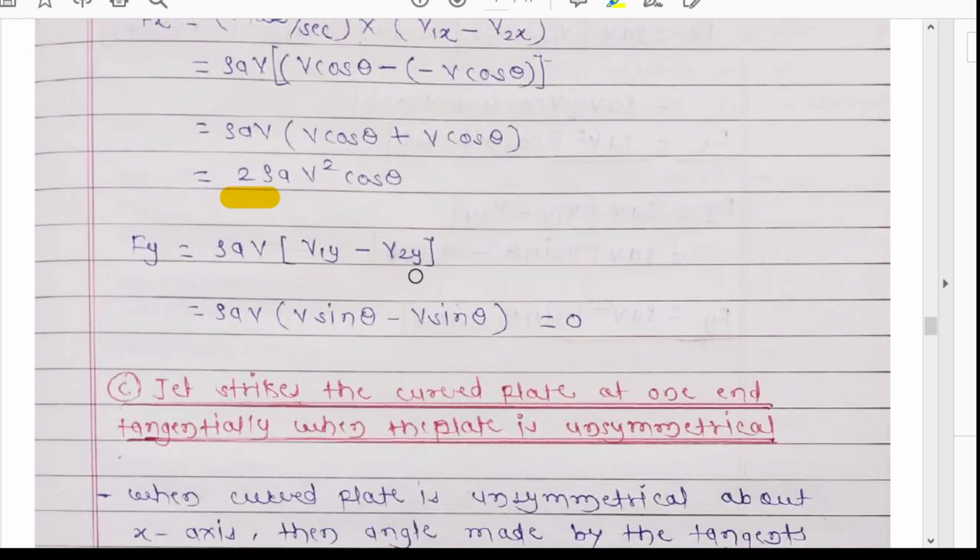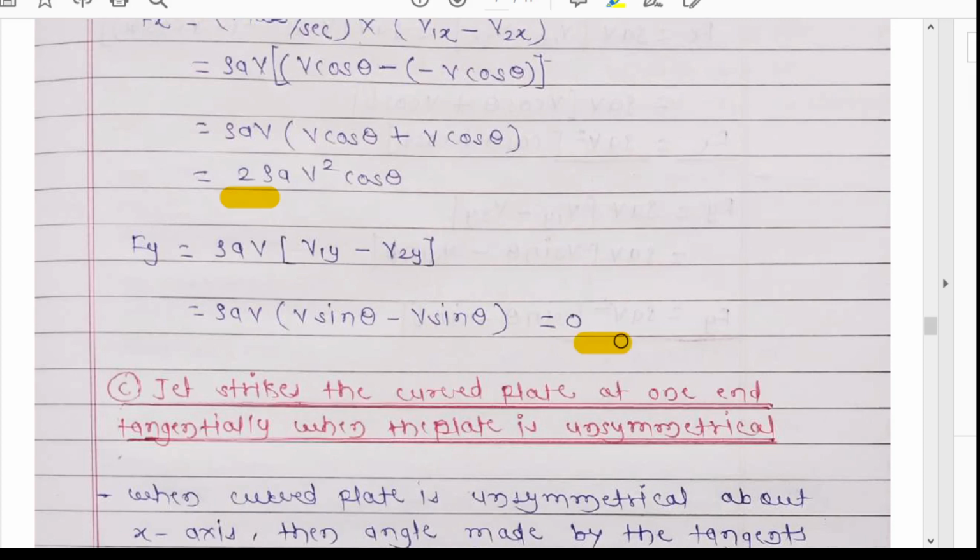Initial velocity minus final velocity: as both the velocities are the same and both are acting in the same direction, the sign will not be changed here. So v sin theta minus v sin theta will be 0. So the y component of force will be 0 when the plate is symmetrical.